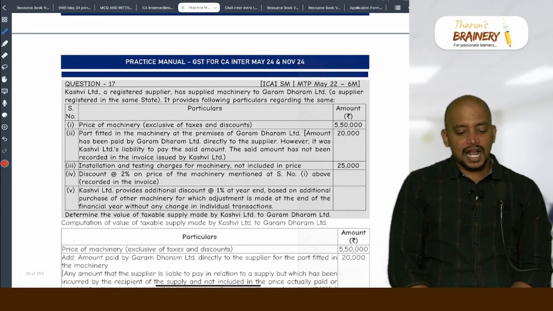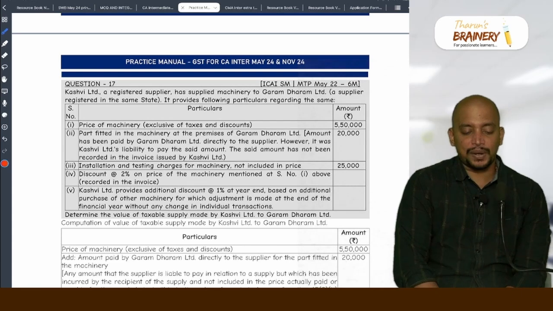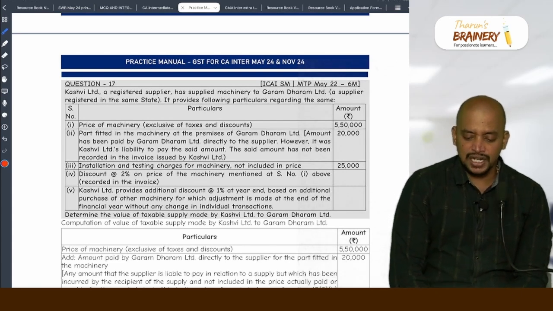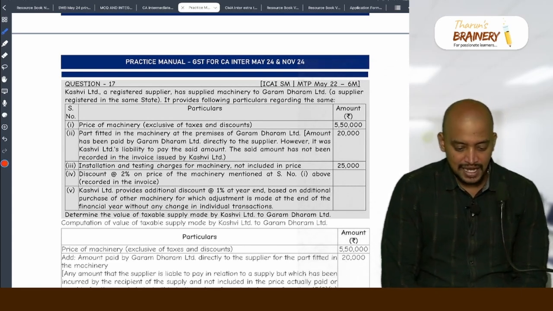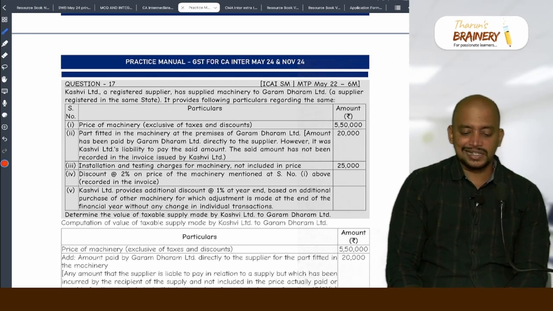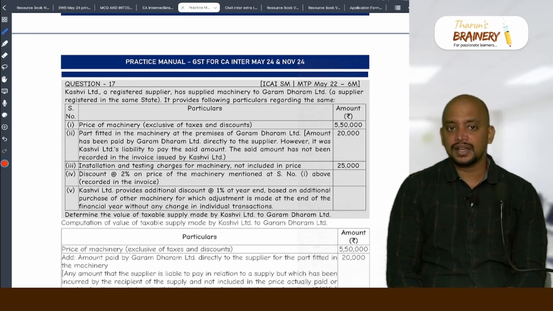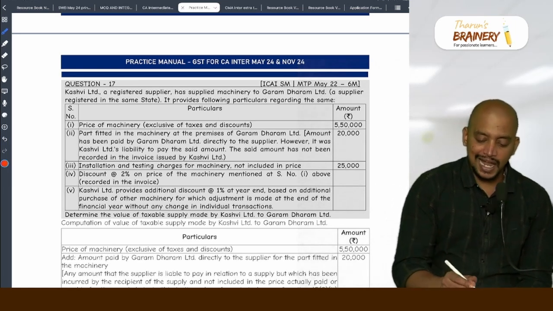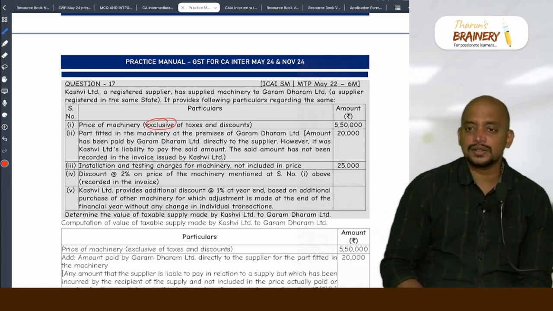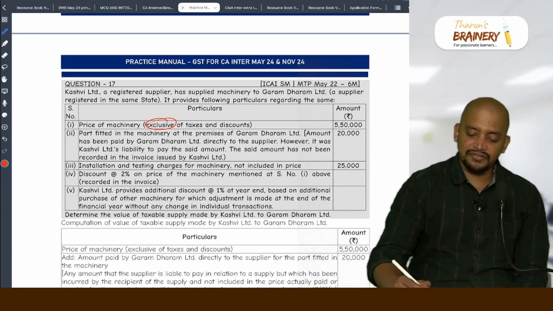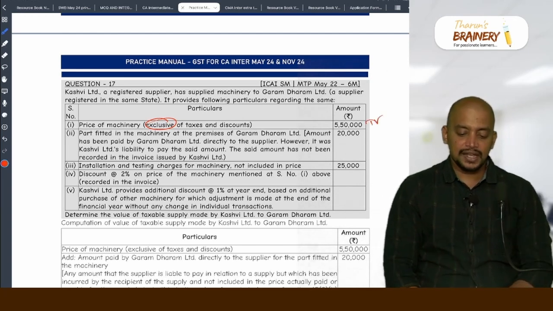Last question. Kashvi Limited, a registered supplier, has supplied machinery to Garam Dharam Limited, a supplier registered in the same state. It provides following particulars regarding the same. Price of the machine exclusive of tax and discounts. Again exclusive. Exclusive means before. So 5,50,000 you take as transaction value.